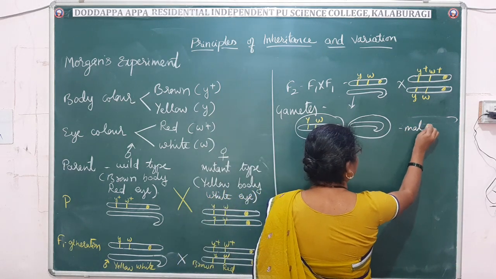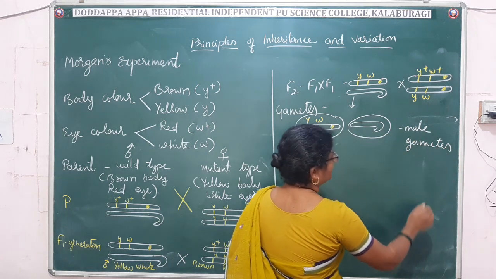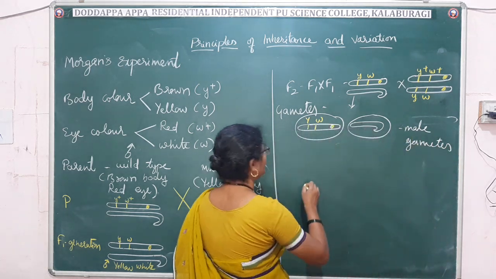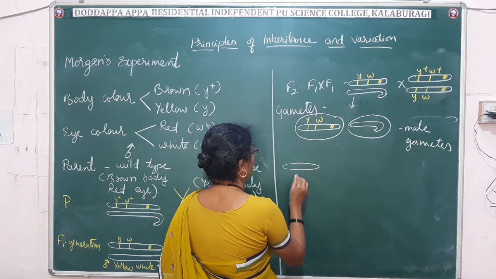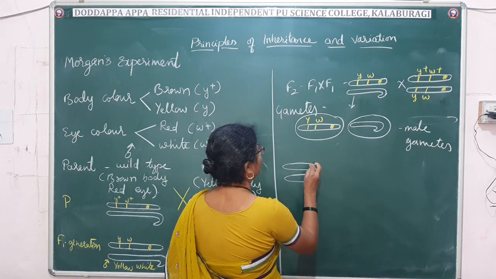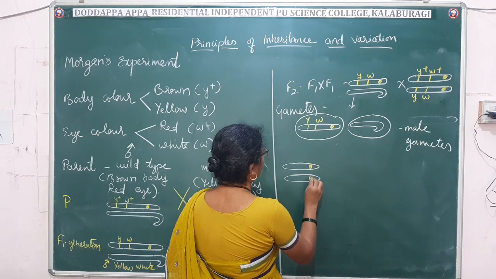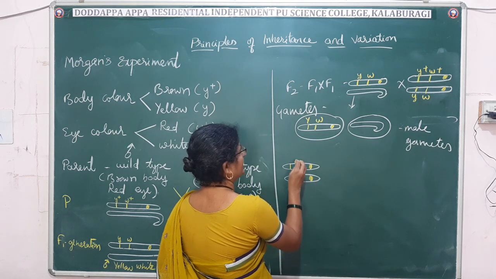Let me take it as rough work, afterwards I am going to rub this. Male gametes, female gametes. You have to understand this properly, then you will understand the chart easily.